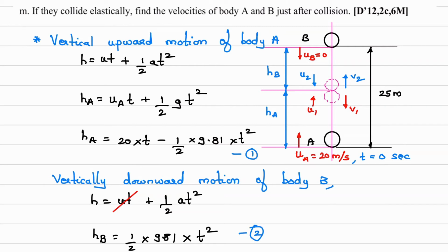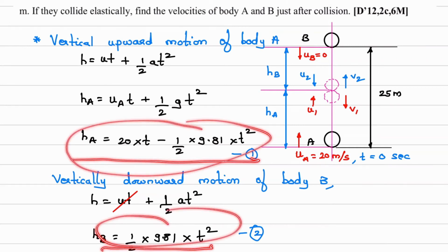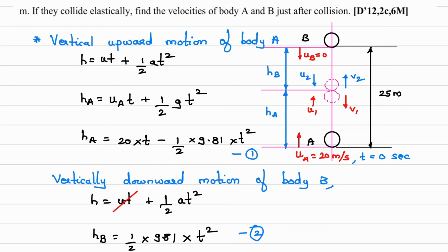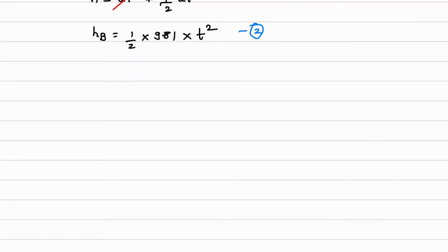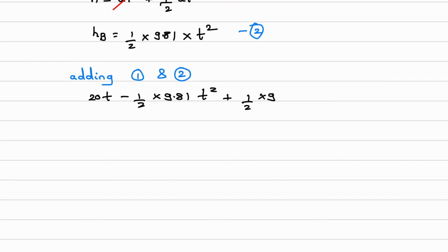Now what condition do we have to use? HA plus HB is equal to 25 meter. This is the equation of HA, this is the equation of HB. So HA plus HB is equal to 25 meters. So add 1 and 2. 20t minus half into 9.81 t square plus half into 9.81 into t square is equal to 25.